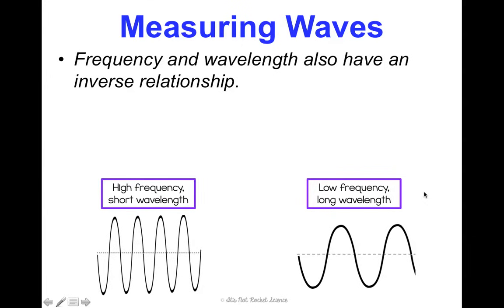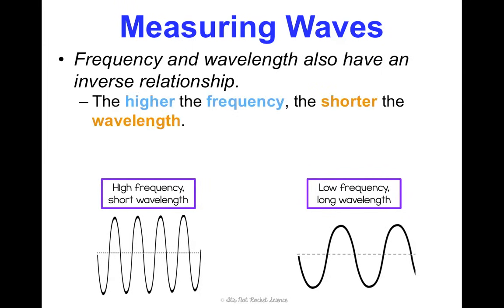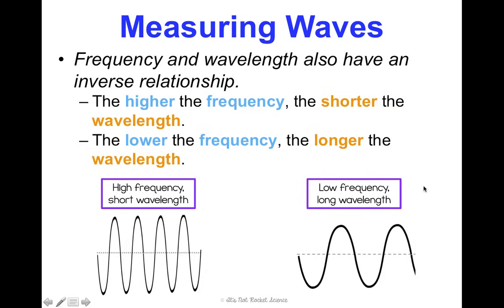Frequency and wavelength also have an inverse relationship. As one goes up, the other goes down. That's what we mean by inverse. So the higher the frequency, the shorter the wavelength, as we see in this first picture. And the lower the frequency, the longer the wavelength, as you can see in this next picture here.